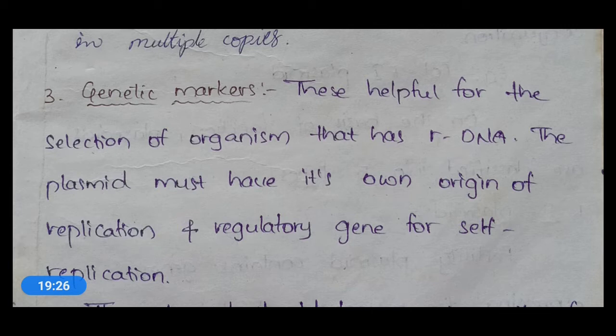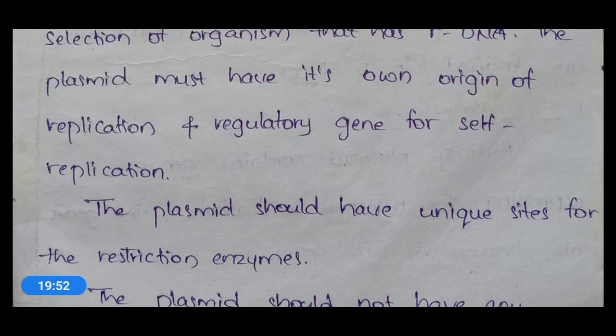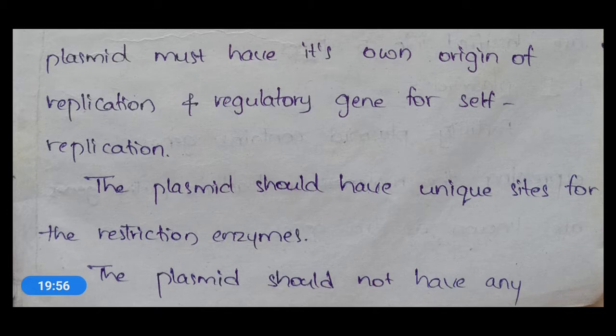These will help in cutting the plasmid to facilitate the insertion of the desired gene, okay. So for this purpose, this plasmid should have unique sites of restriction enzyme activity. So the plasmid should have a unique site for the restriction enzymes, okay.